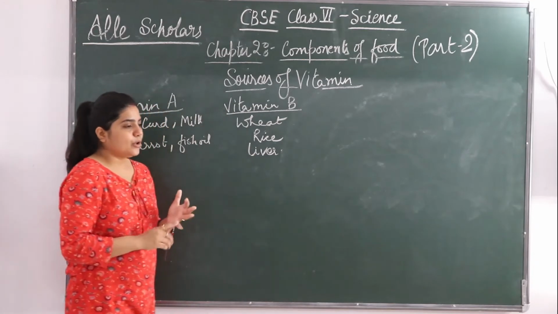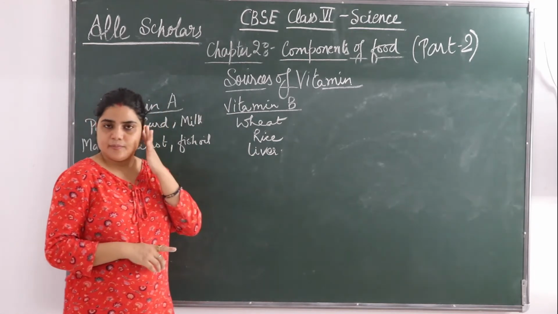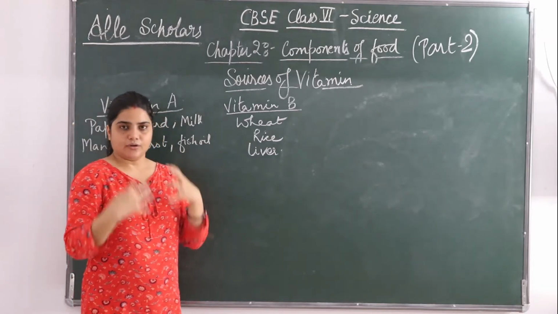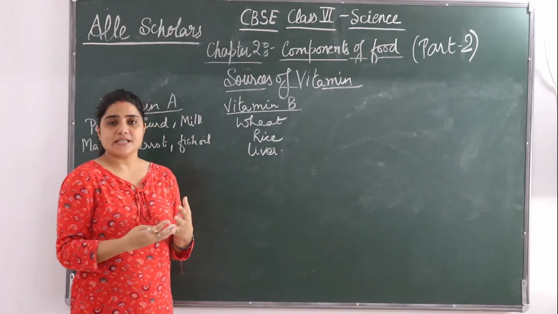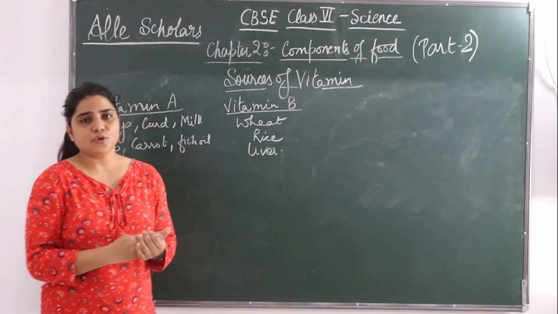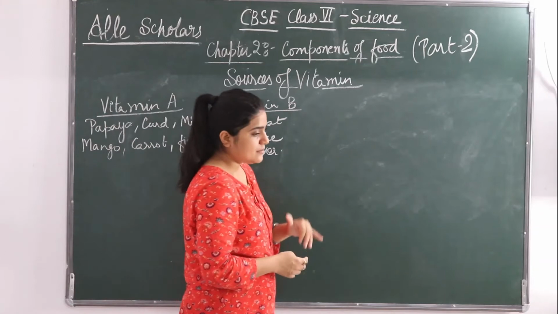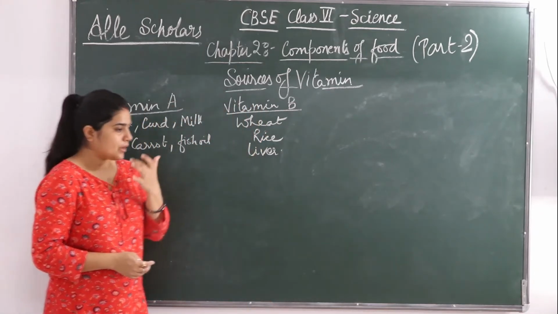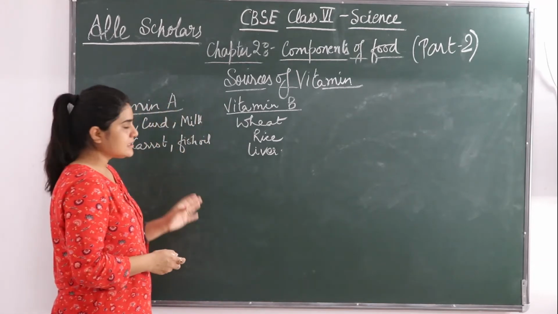It maintains body growth and RBC, that is our red blood cells, which is very essential because maintenance of hemoglobin in our body is very essential. Next, it helps in the maintenance of the central nervous system. So the main functions are these.